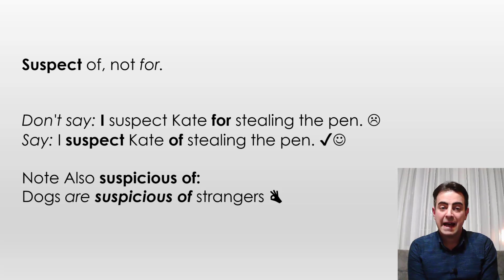Suspect of and not for. The common mistake is using it with for. Don't say, I suspect Kate for stealing the pen. Say, I suspect Kate of stealing the pen. Note, also suspicious of. The way we use the adjective should be followed by of again and not for. Dogs are suspicious of strangers.